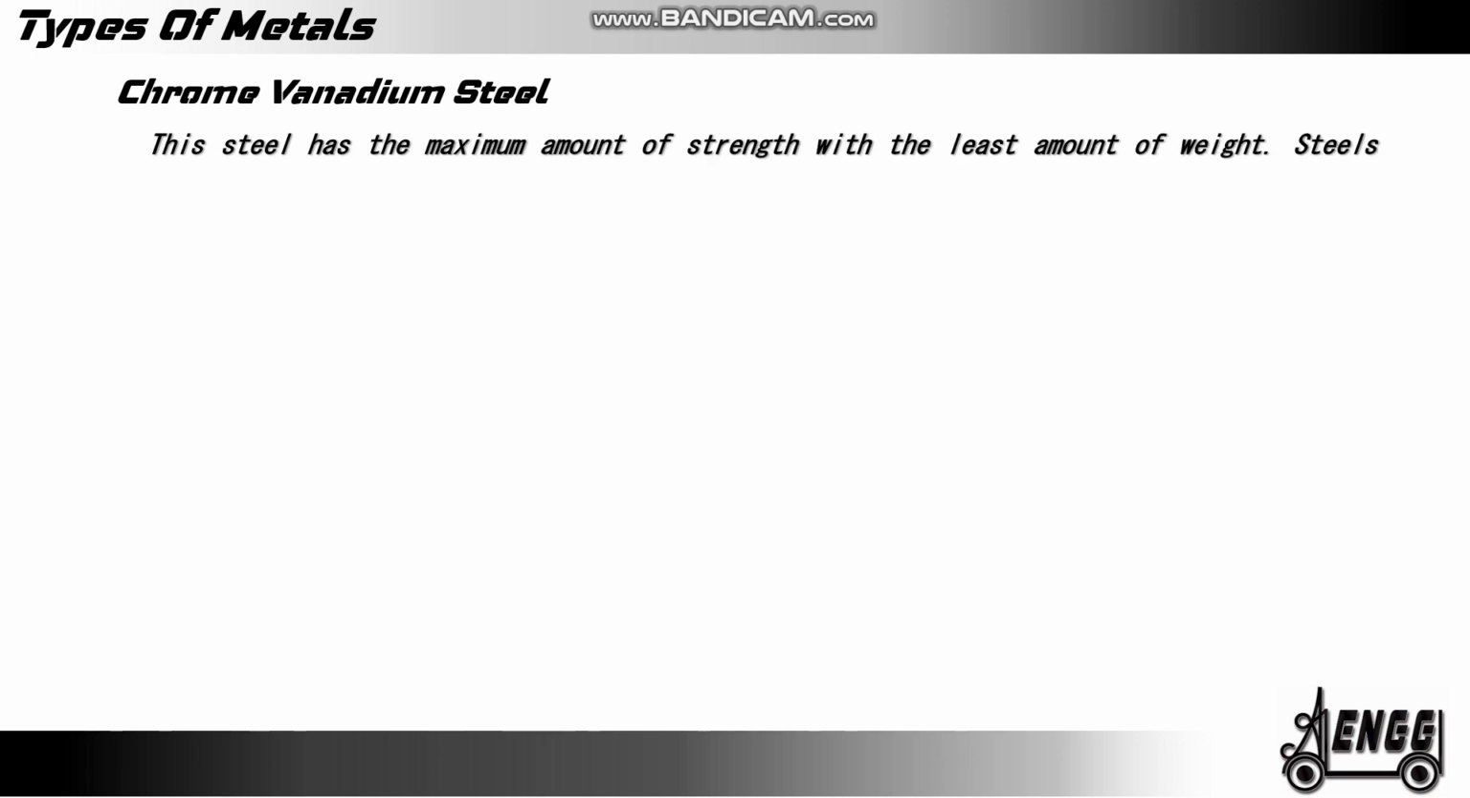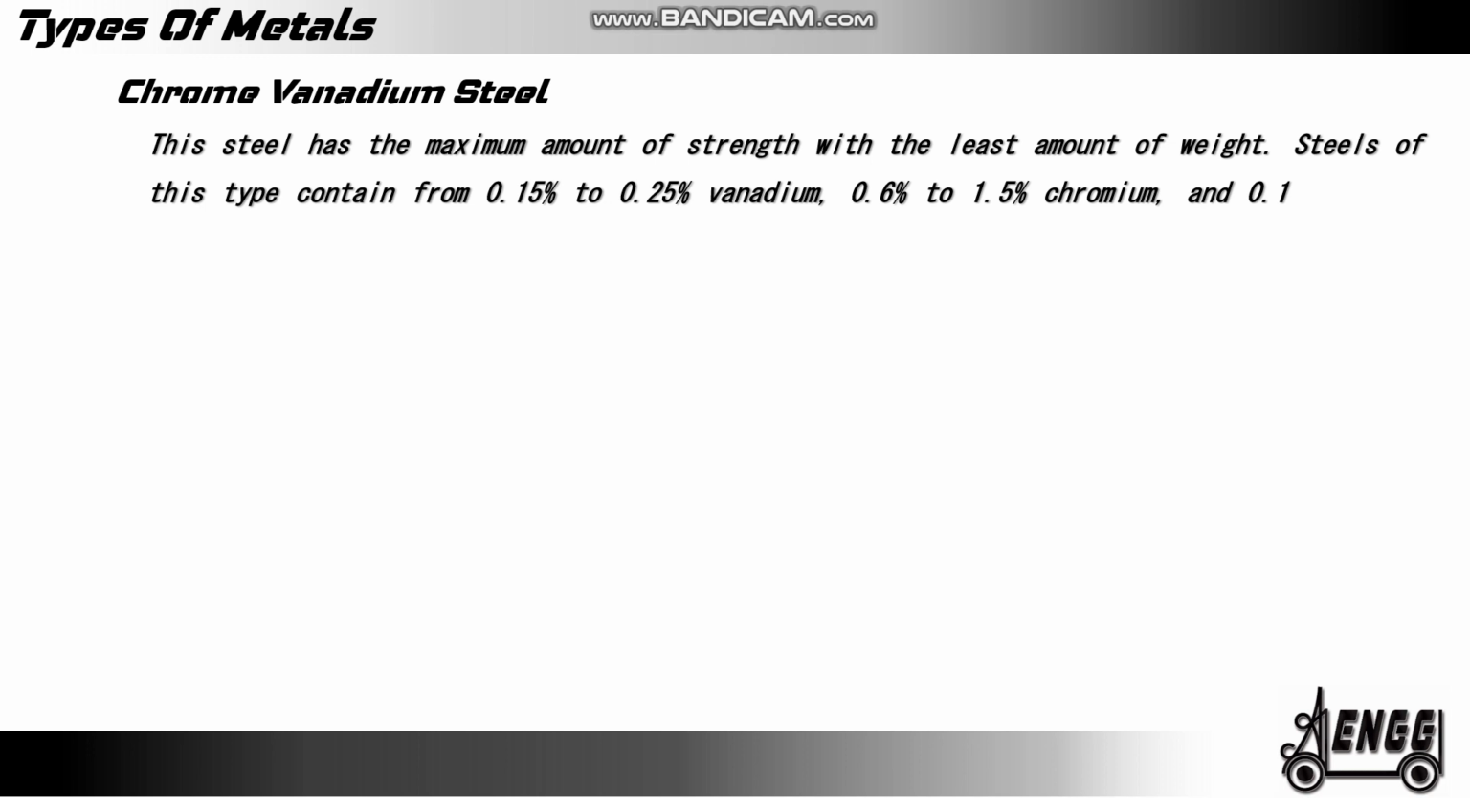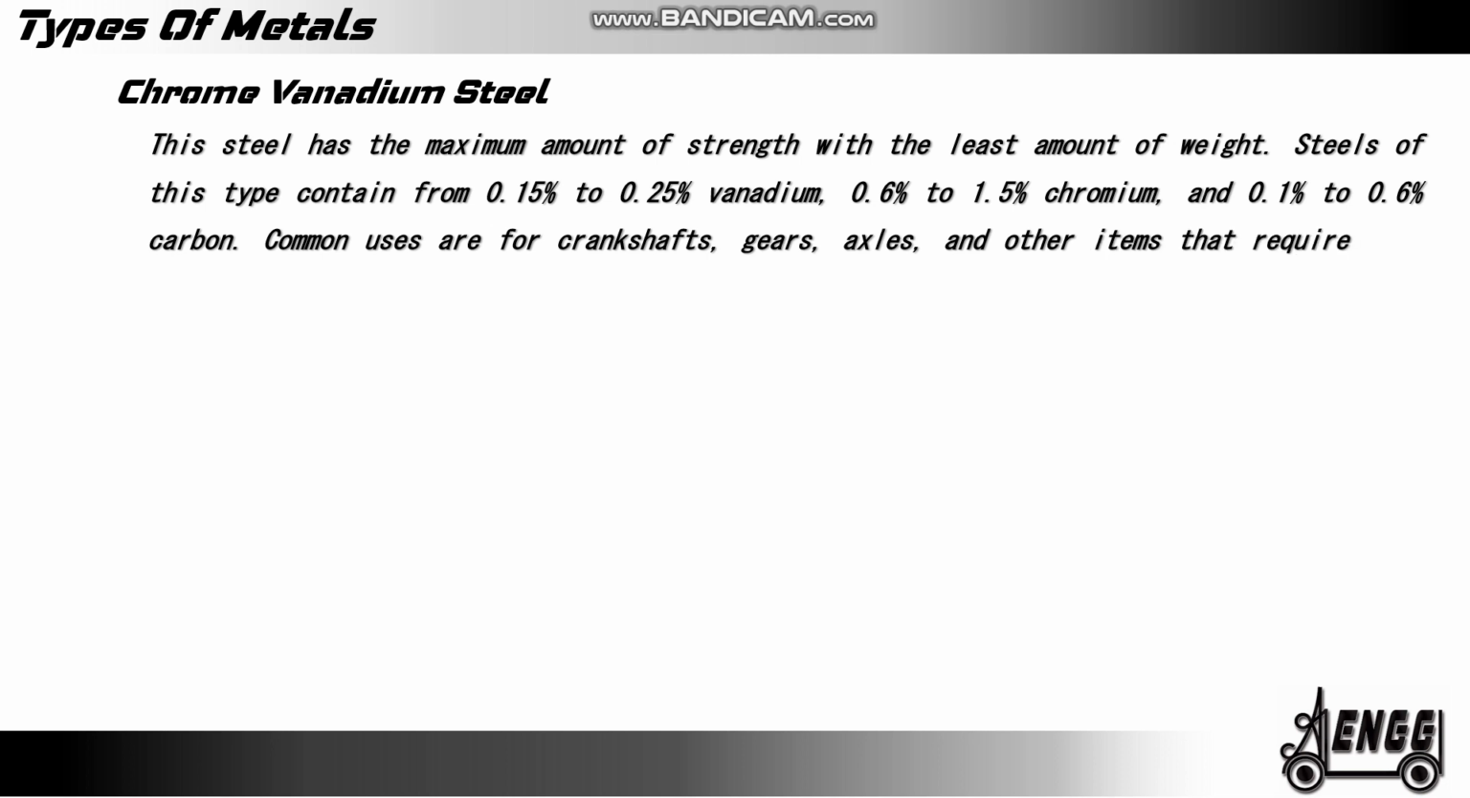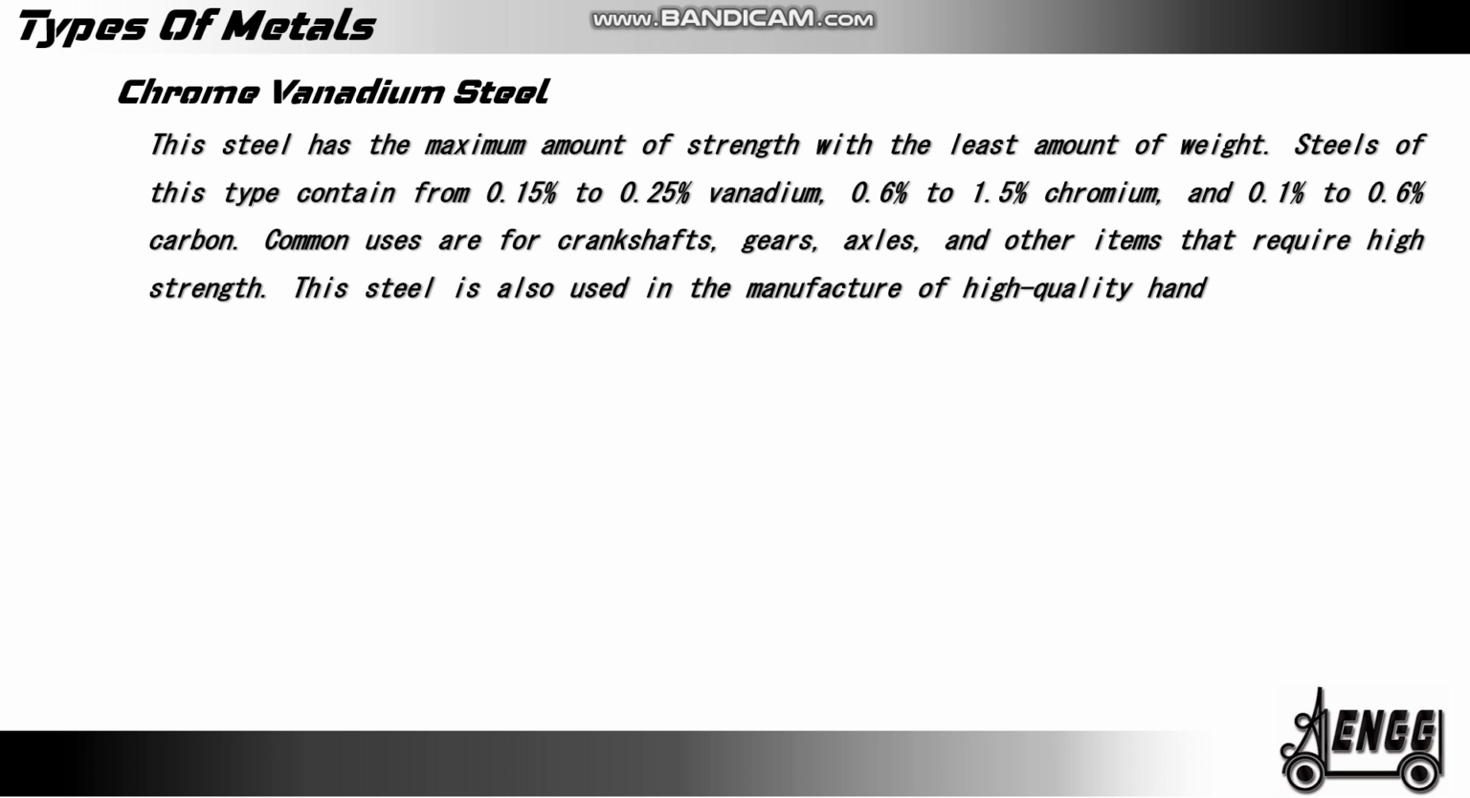Chrome vanadium steel. These steels have the maximum amount of strength with the least amount of weight. Steels of this type contain from 0.15% to 0.25% vanadium, 0.6% to 1.5% chromium, and 0.1% to 0.6% carbon. Common uses are for crankshafts, gears, axles, and other items that require high strength. These steels are also used in the manufacture of high quality hand tools such as wrenches and sockets.